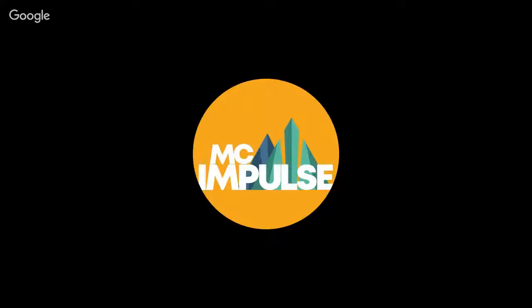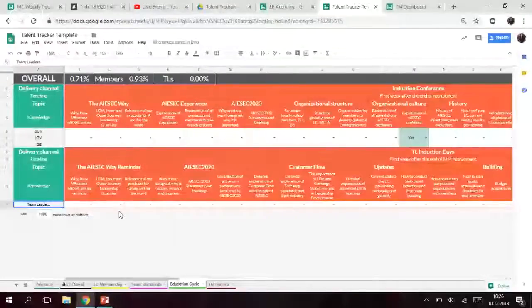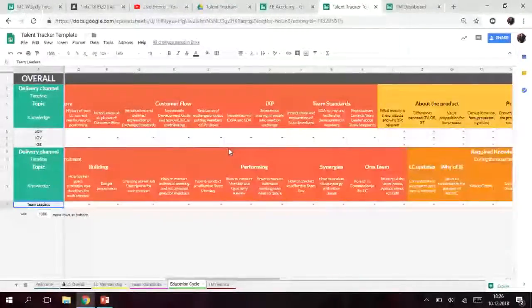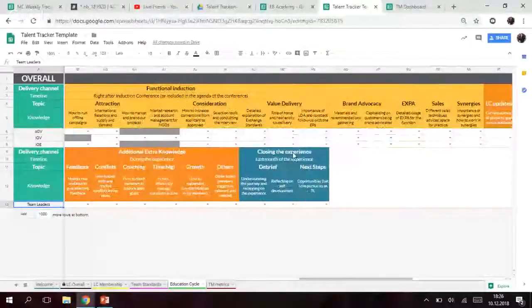And again, each time we will see it, and for teams the same. There is also one role for team leaders, because their education level cannot be separate, but needs to be in the team. You can again see team standards, extra knowledge, required knowledge, closing experience, all in a detailed way.